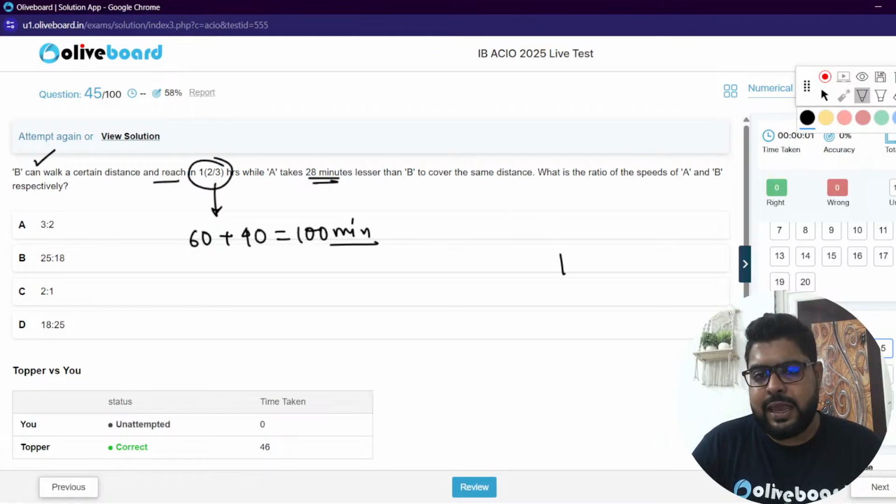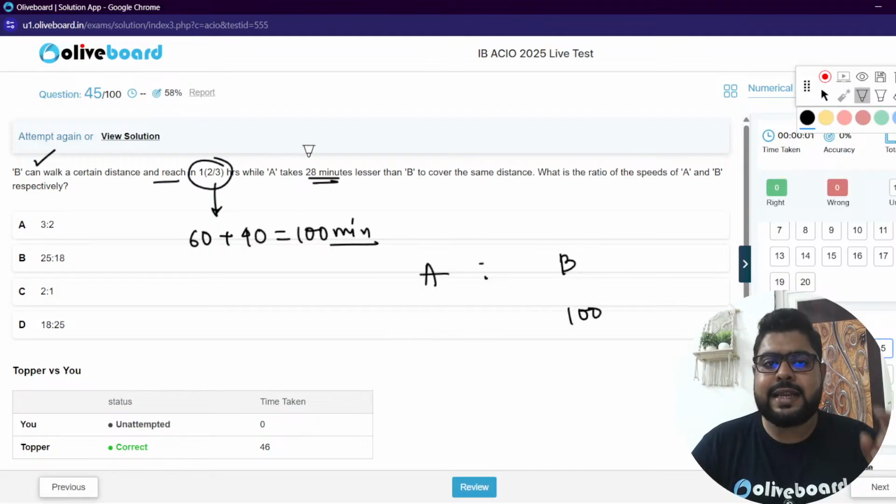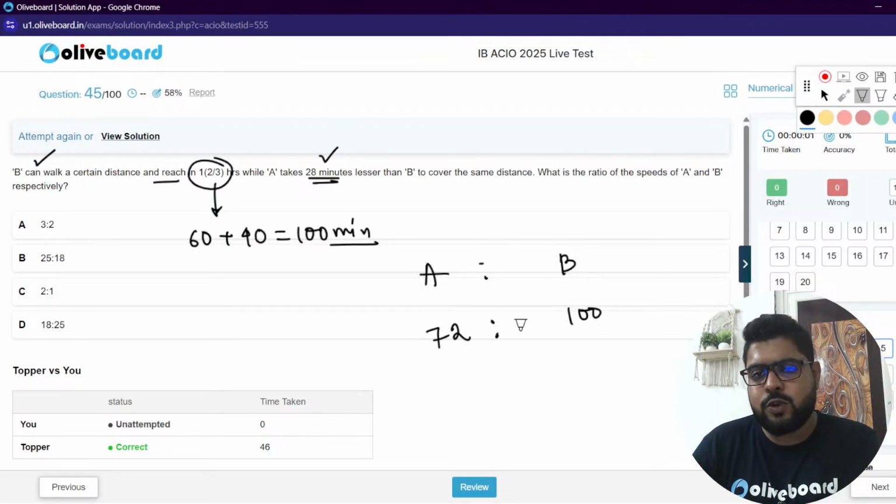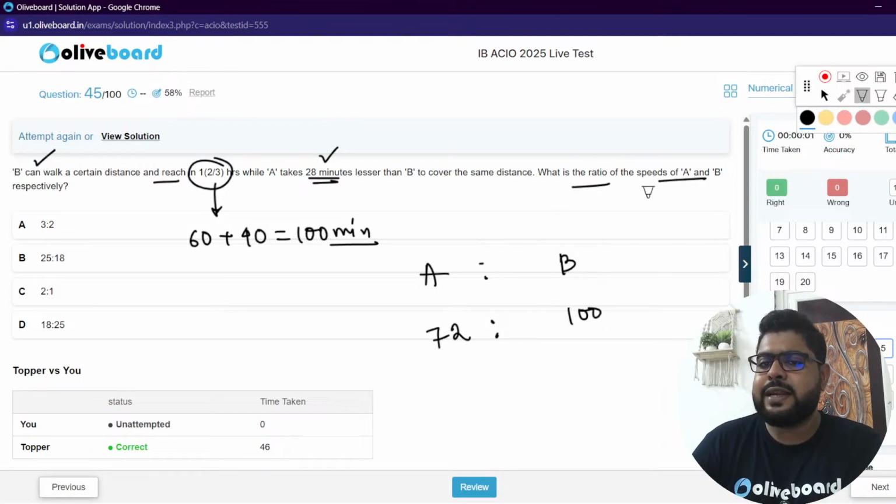Sir, so B and A, time ratio. B is taking 100 minutes, so A is taking 28 minutes less. 28 minutes less means 72 minutes. What is the ratio of speed? So speed ratio will be opposite.